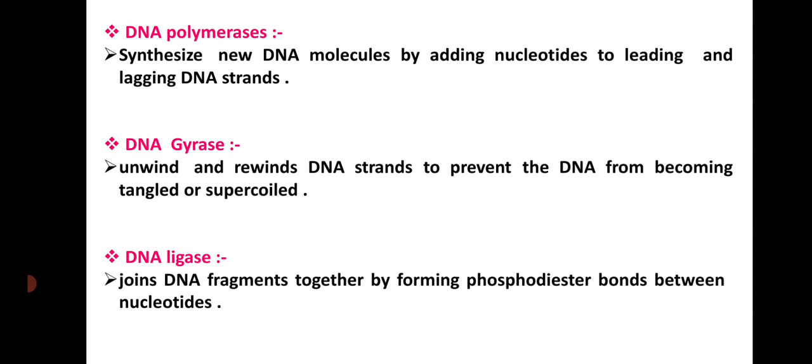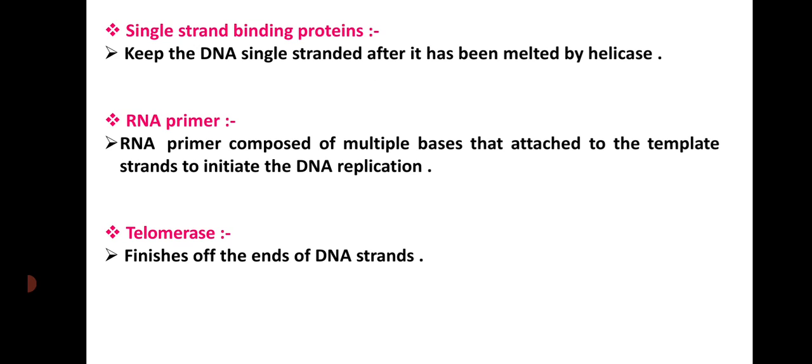DNA ligase joins the DNA fragments together by forming a phosphodiester bond. Single-strand binding protein keeps the DNA single-stranded after it has been melted by helicase. RNA primer is composed of multiple bases that attach to the template strand to initiate replication, and telomerase finishes off the end of the DNA strand.